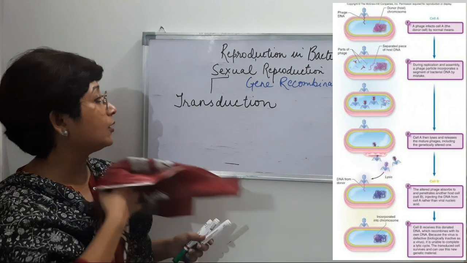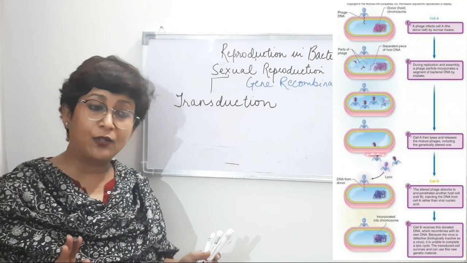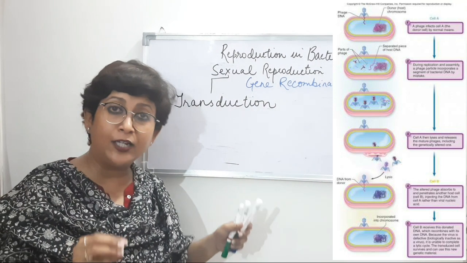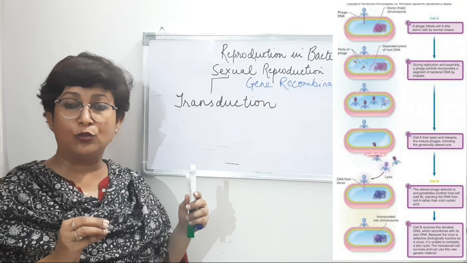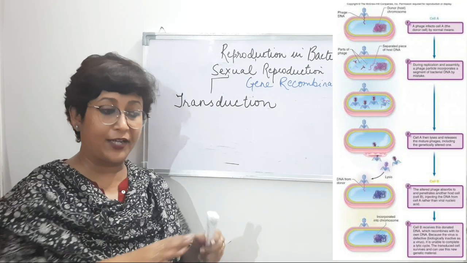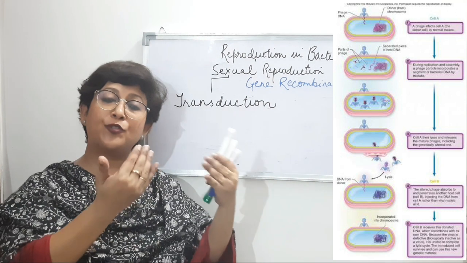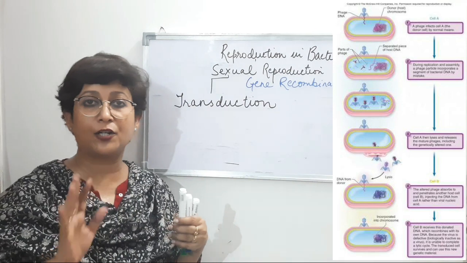Now when we talked about transformation, transformation does not require any other living organism to transfer the gene, right? So in transformation, the bacteria, wherever it is found, surrounded by some medium, absorbs the genetic material on its own. It does not require any help.